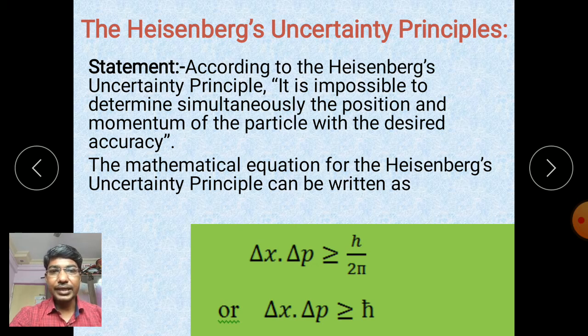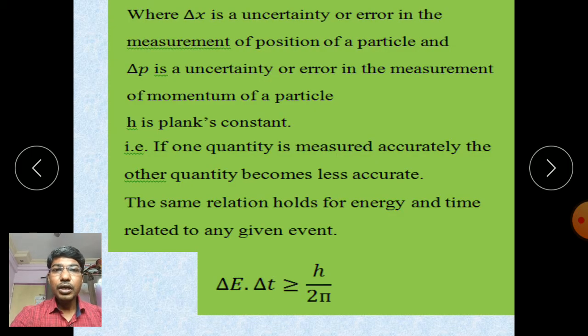It means that if you measure position accurately, the momentum is inaccurate, meaning an error occurs in the momentum. If one quantity is measured accurately, an error is introduced in the other; the other quantity becomes less accurate.